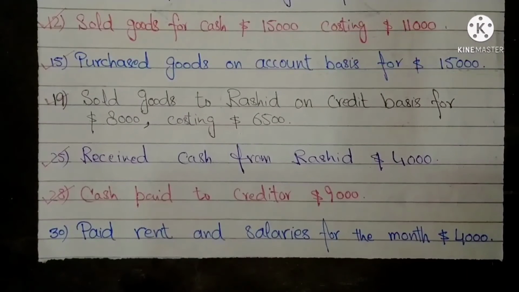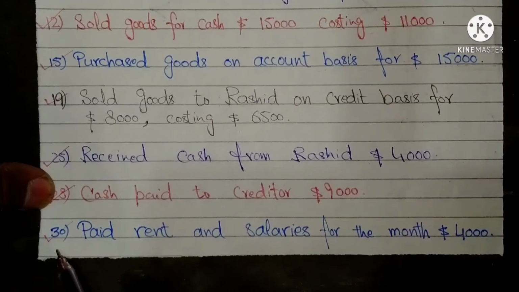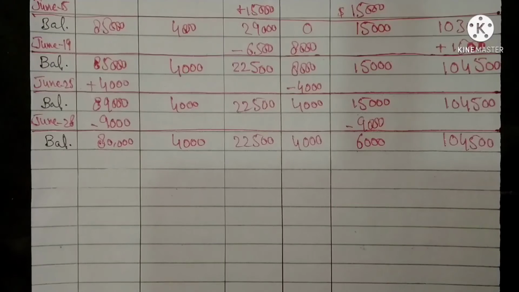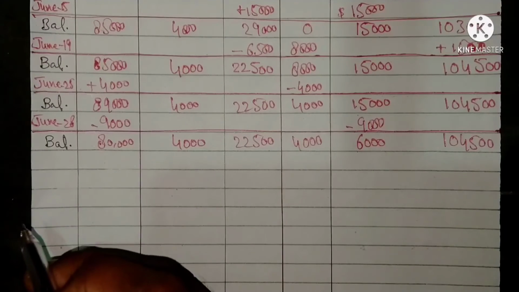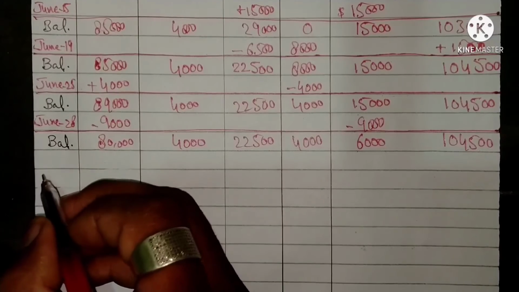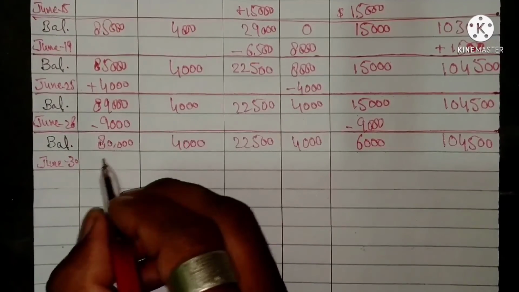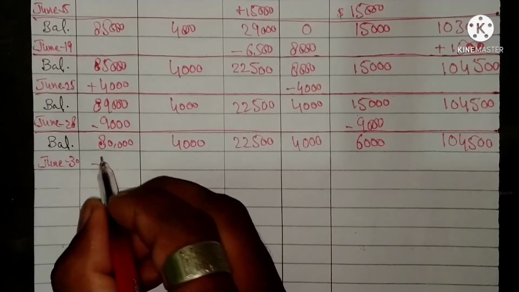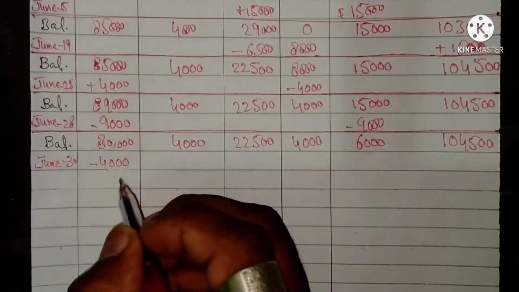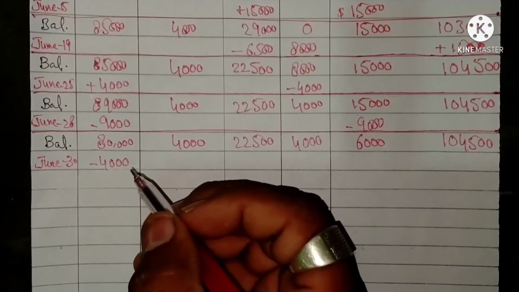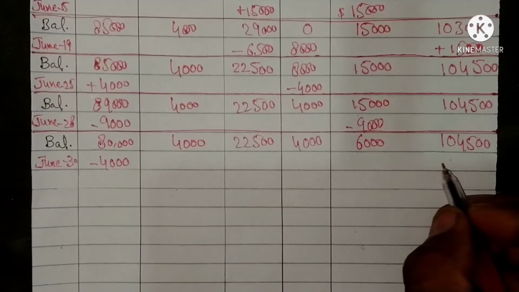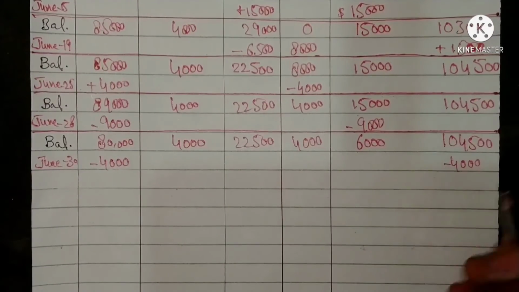The last entry of this illustration is on 30th June: paid rent and salaries for the month amounted to $4,000. This transaction also has two impacts on the accounting equation. On June 30th, $4,000 is less from cash, which we have paid, and also less from owner's equity.